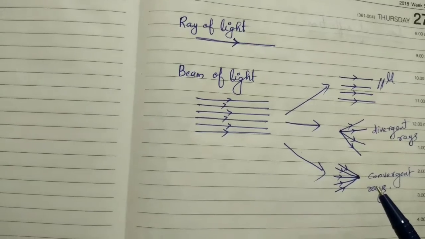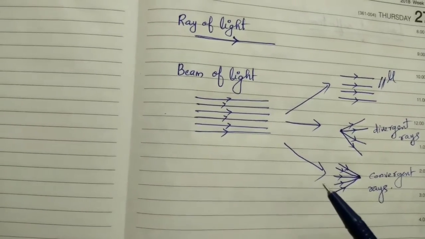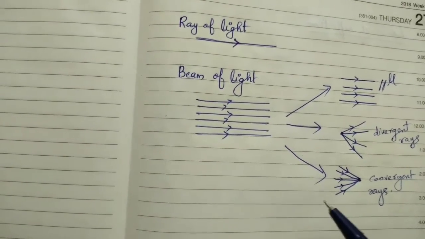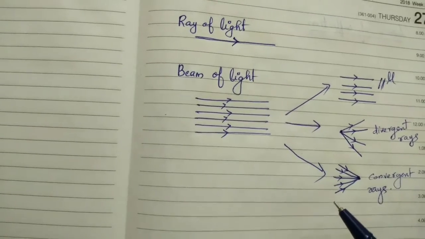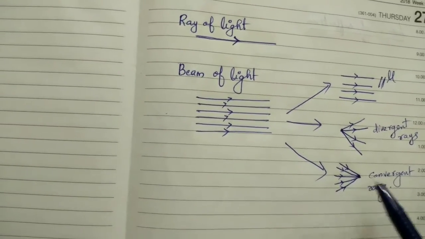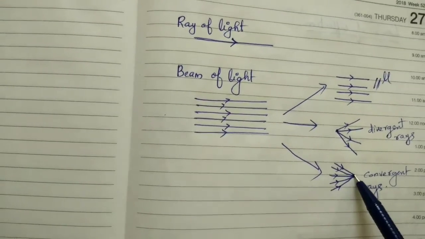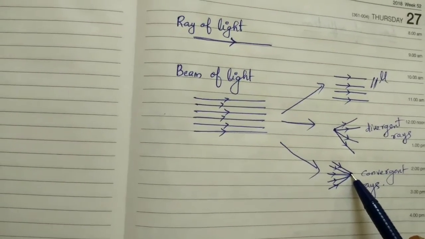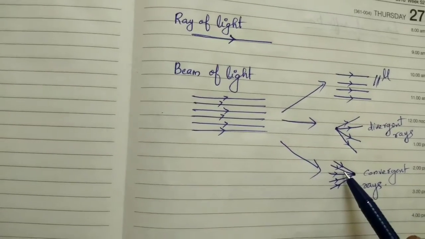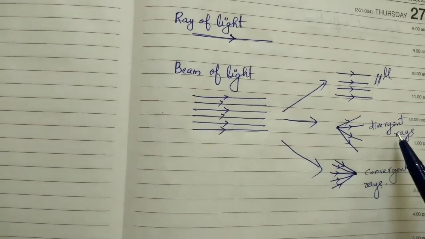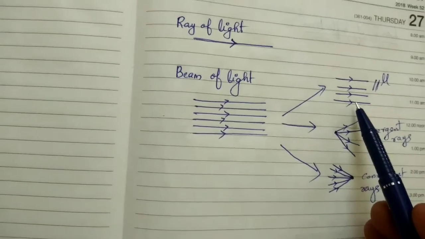Why is this known as convergent rays? Because the rays are coming from different directions and converging to a single point. So we can call these rays convergent rays. We can call these rays divergent rays, and these are known as parallel rays.